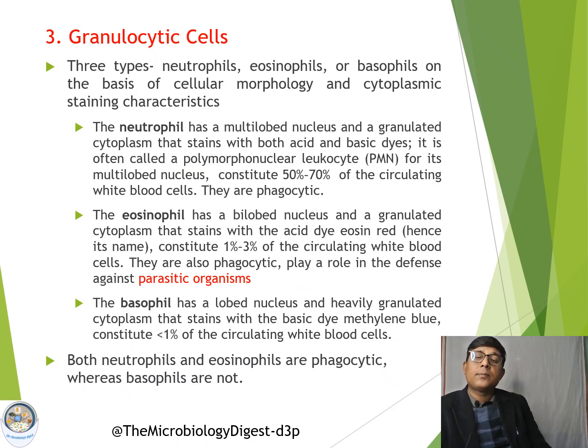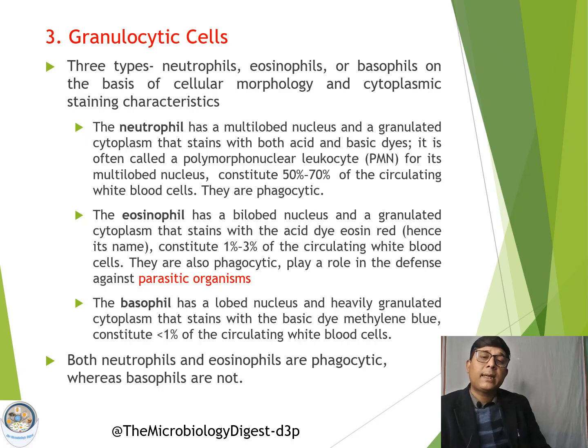Now, the third type of cells of the immune system are granulocytic cells. So what are the granulocytic cells? Three different types: neutrophils, eosinophils, and basophils. Neutrophils have a multi-lobed nucleus, then granulated cytoplasm, and these cells are also called polymorphonuclear leukocytes. They are phagocytic, and they constitute around 50 to 70% of the circulating white blood cells.